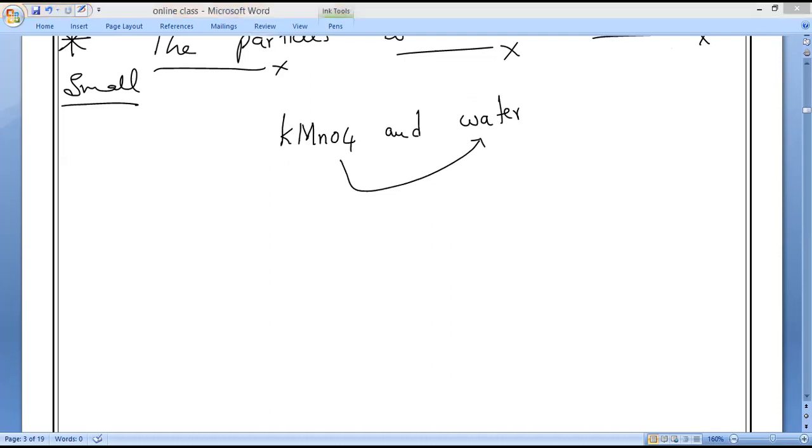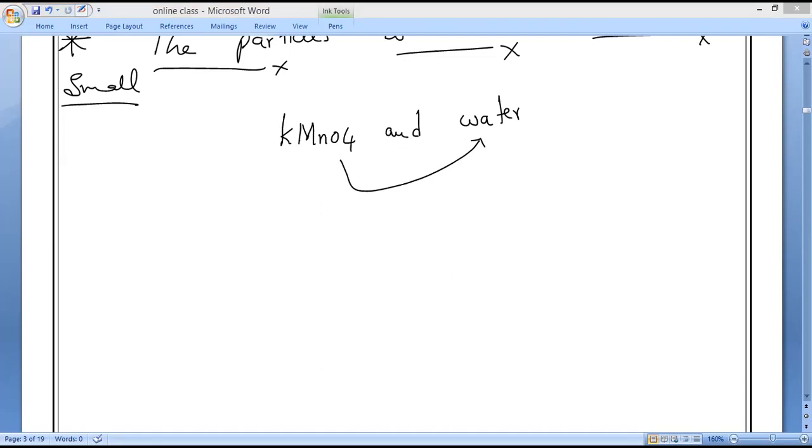Everybody, take 2 or 3 small crystals of potassium permanganate and dissolve them in 100 ml of water. What do you mean by 100 ml, guys? 100 ml means just very small.